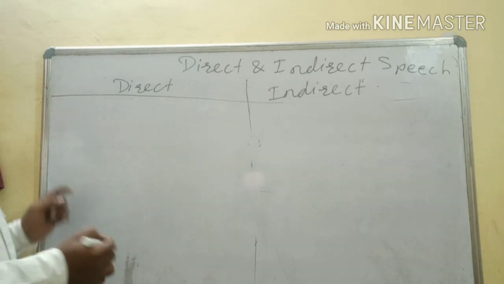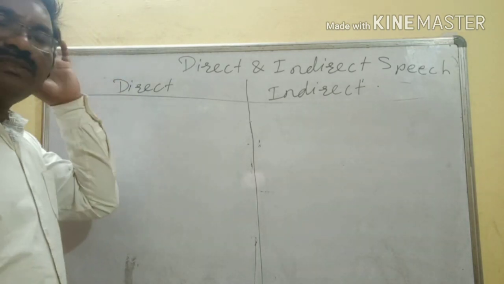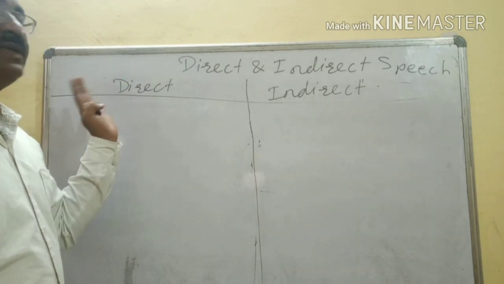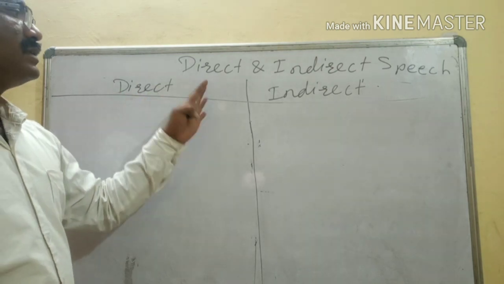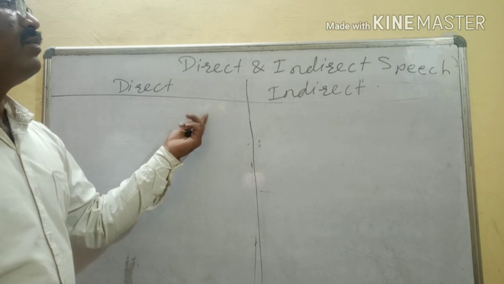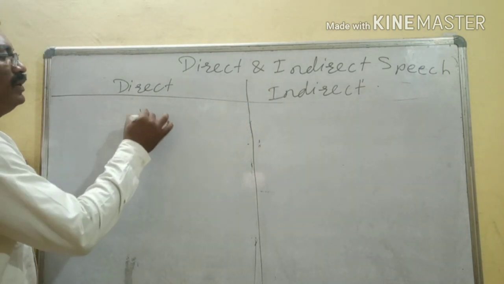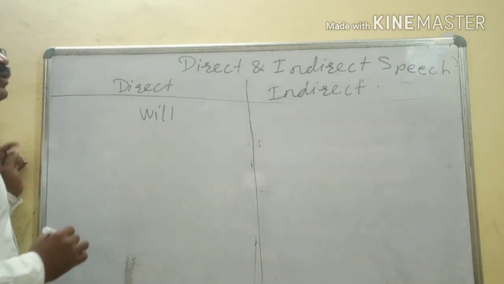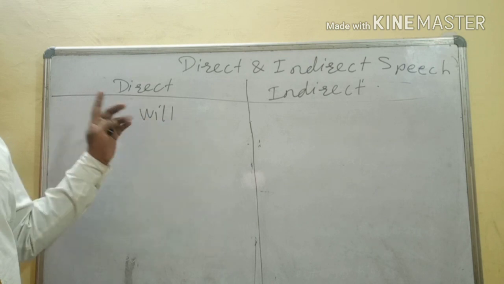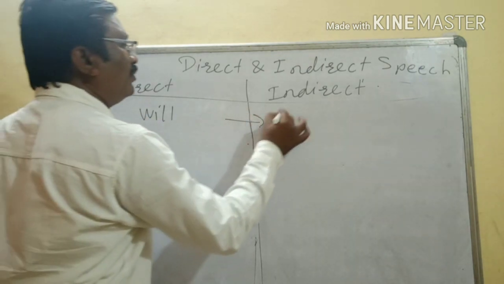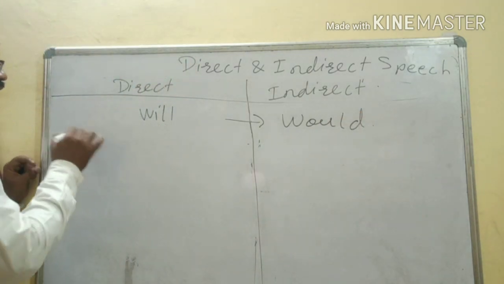Okay, so now present tense and past tense we have finished. If the reporting verb is in past tense, then whatever the past and present tense sentences are, what changes will be there we have seen. What will happen if will comes into the reported speech? If will comes here, it will become would. Like for example,